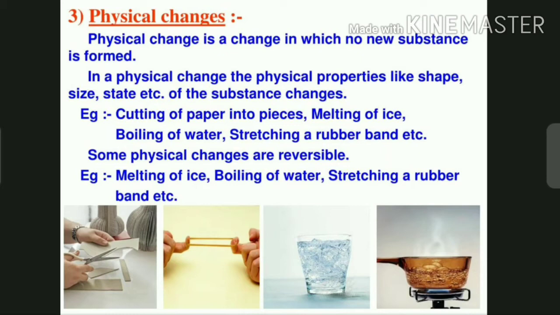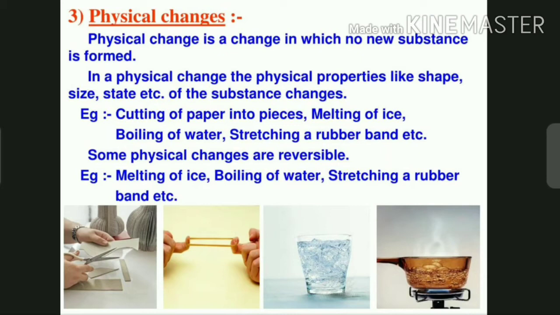Suppose you consider stretching of a rubber. As you release the pressure on the rubber, it will return to its normal size and shape. Cutting of paper, if you take: the white paper is there and you are able to write on it. What is the property of the paper? That we are able to write on it. So yes, we are able to write on the paper. So cutting of a paper into pieces is a physical change.